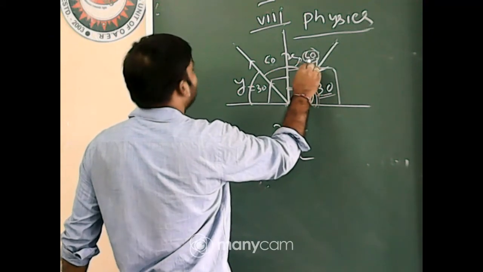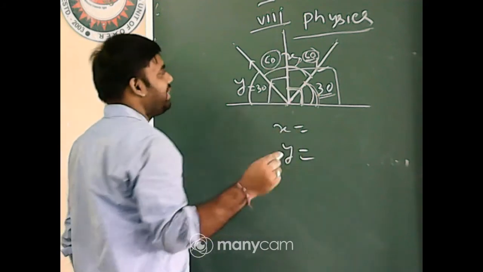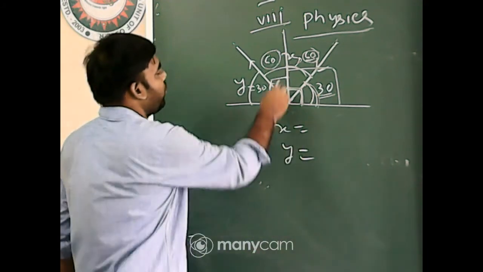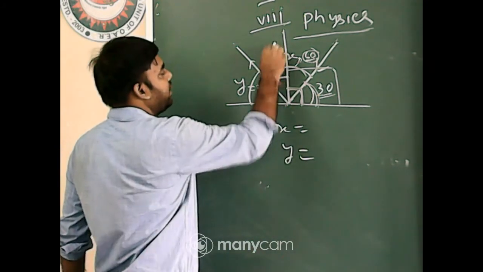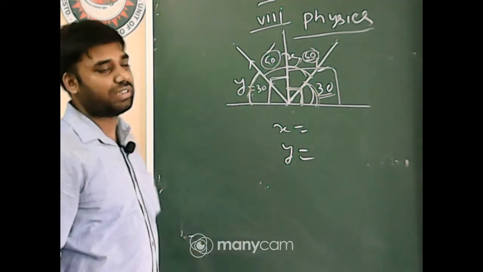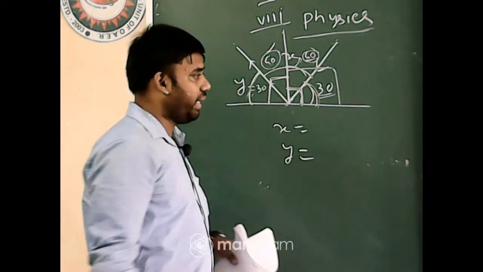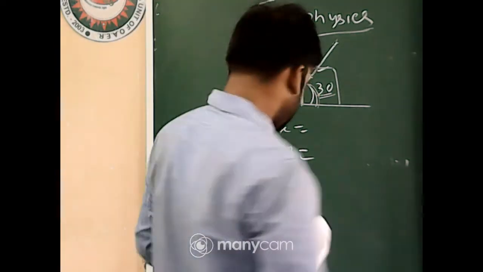Now as the incident angle is 60 degree, the reflected angle will also be 60 degree, because we know that incident angle and reflected angle are the same. Now that angle is also 90 degree in total, so with 60 degree, the other angle must be 30 degree, otherwise it will not satisfy the 90 degree measure. So y equals 30. Okay. Next sum.